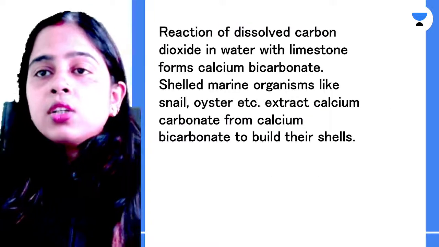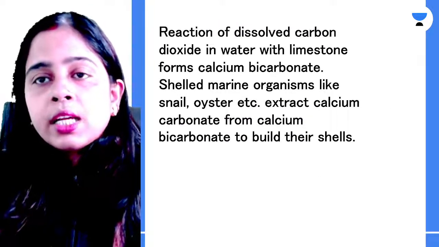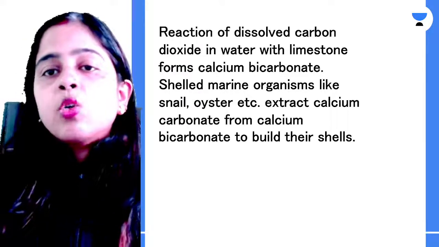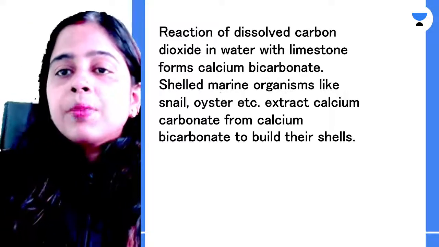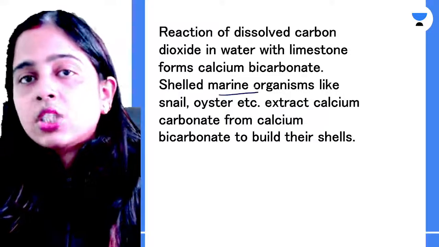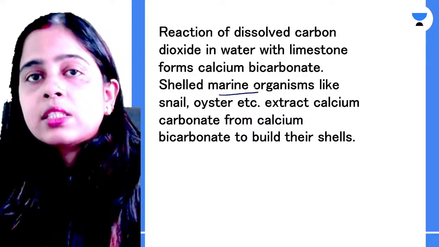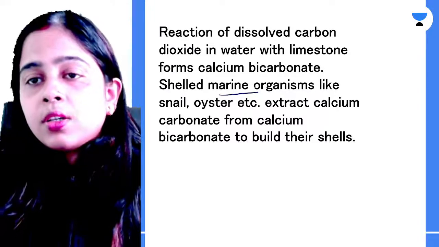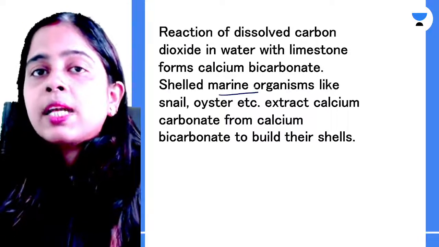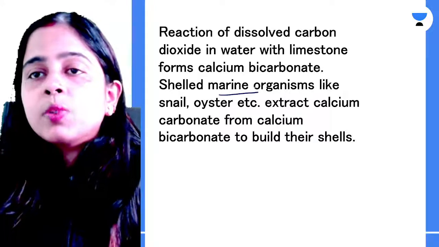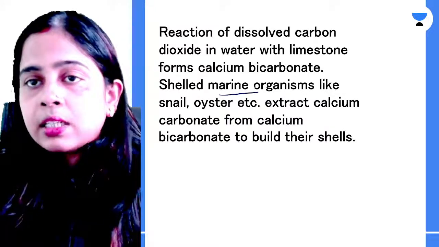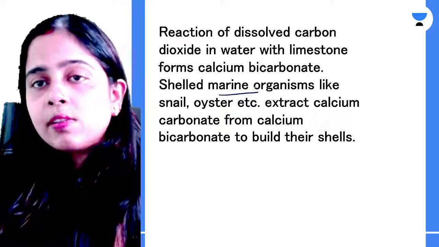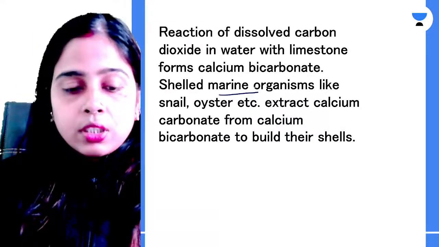And dissolved carbon dioxide forms calcium bicarbonate, which is utilized by marine organisms to build their shells. Like snail and oyster, they have shells made up of calcium carbonate. So calcium carbonate and bicarbonate are also formed due to the dissolved carbon dioxide in the water. These are the different advantages of the dissolved gases found in the water.